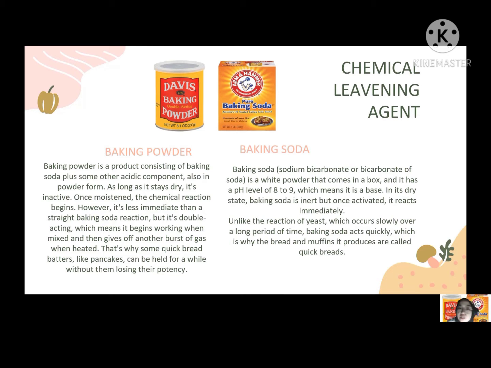Some of the acidic ingredients that will activate baking soda are buttermilk, lemon juice, yogurt, sour cream, and others. In its dry state, baking soda is inert, but once activated, it reacts immediately.